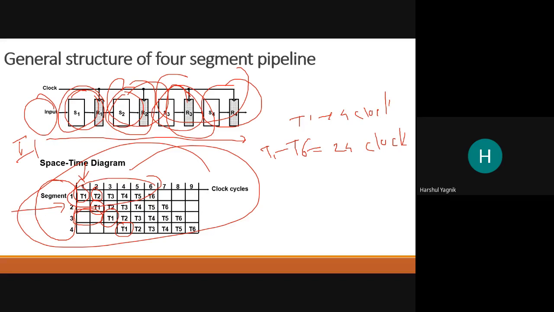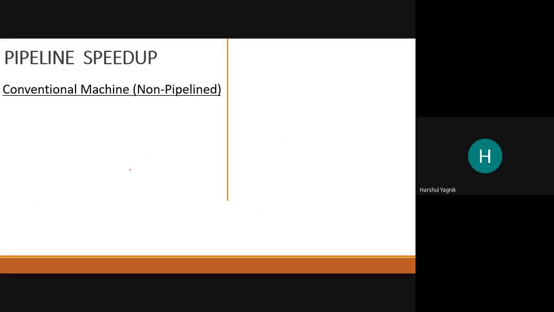There are some other terms also, which is what we call speed up. Now there is a pipelining concept. We have understood how it is working, but there has to be some parameter, to decide that this much is the speed up. This is the efficiency, right? The task which could have been completed in 24 clock cycles, now we are able to complete in only 9 clock cycles. So what is the ratio? 24 by 9. That is the speed up. This is the efficiency we have achieved by this pipelining concept. That speed up we will see in the next lecture.